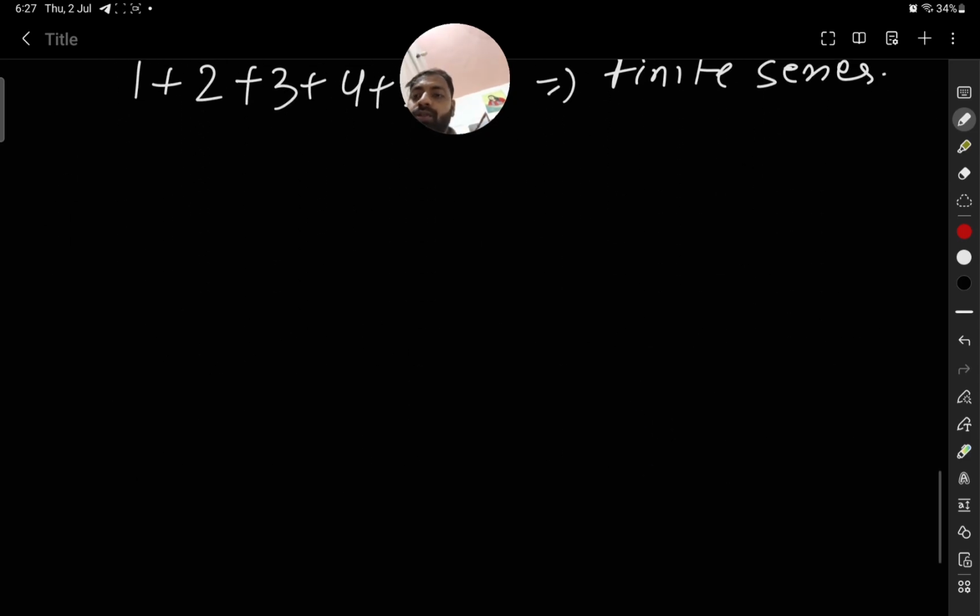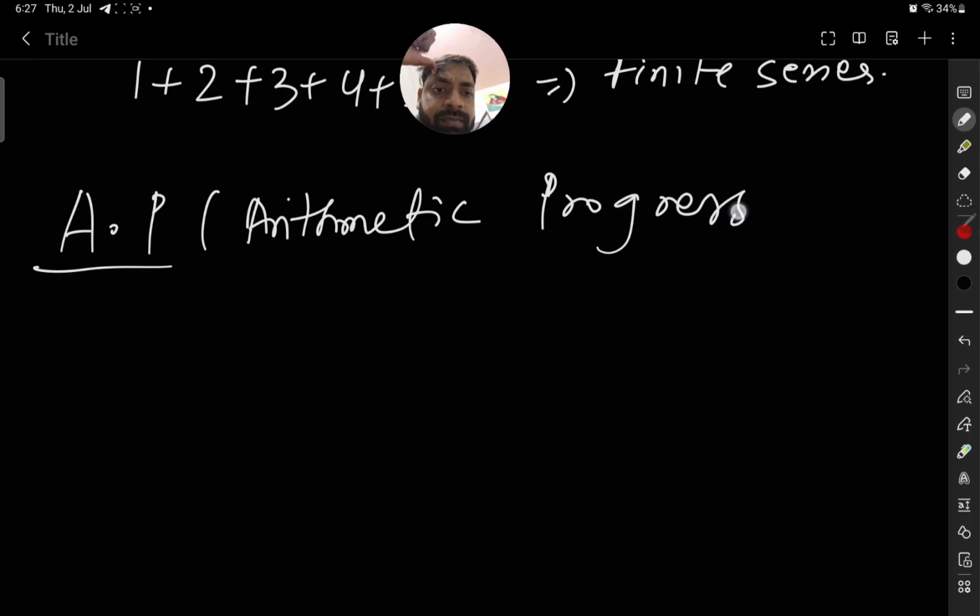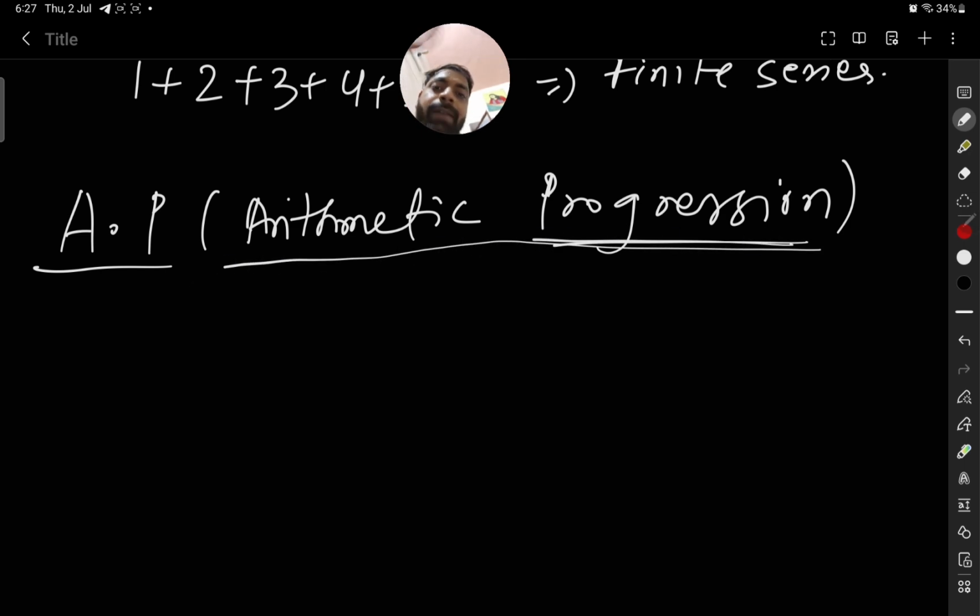Okay. But we read arithmetic progression, AP. Now we will come to the AP. It is called arithmetic progression. So what is the difference between sequence and progression? We can also say it is an arithmetic sequence, but more specifically we write AP, arithmetic progression. So there is a little difference between progression and sequence.